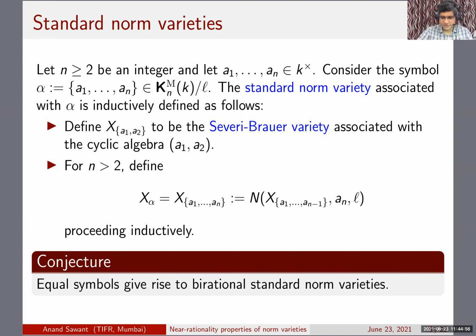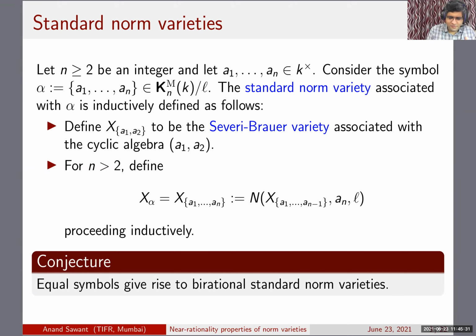But there's a conjecture which says that equal symbols give rise to birational standard norm varieties. So I think this is verified in the case of the Milnor conjecture, which is L equal to 2, in which case the norm varieties are Pfister quadrics, or are related to Pfister quadrics, and also the case related to Merkurjev-Suslin, where L is arbitrary and n is equal to 2. So I think, if I'm not mistaken, this is verified by a student of Merkurjev. I think his name is Nguyen Dinh. Anyway, I thought it's just interesting.